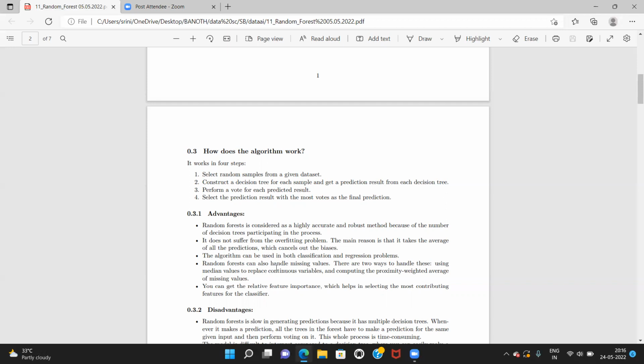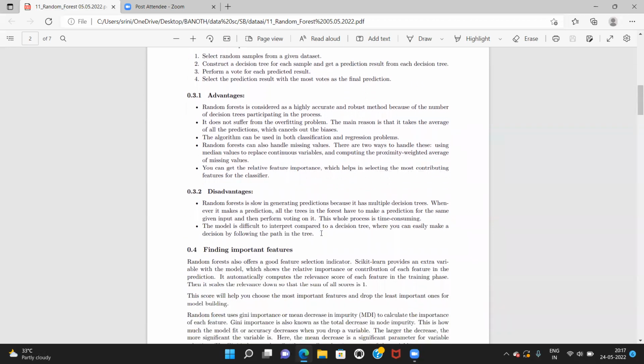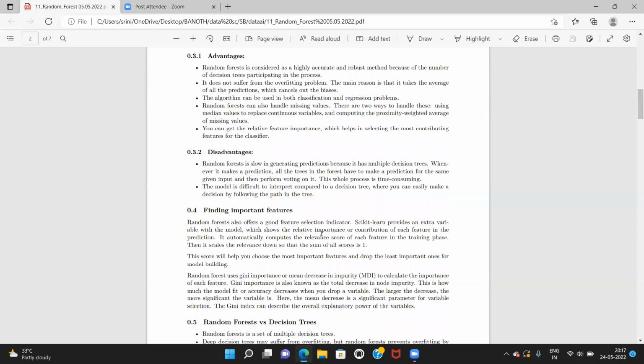Random forest can also handle missing values. There are two ways to handle these: using median values to replace continuous variables, and computing the proximity-weighted average of missing values. And you can get the relative feature importance, which helps in selecting the most contributing features for the classifier. What are the disadvantages?